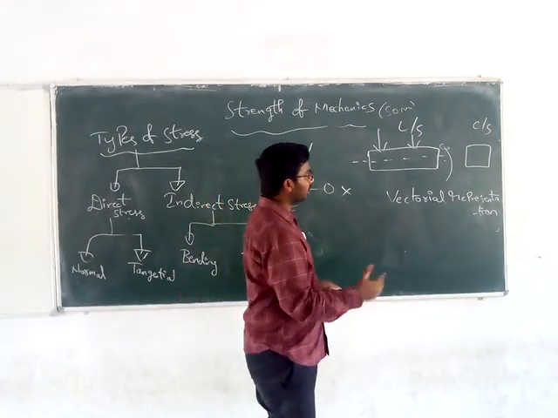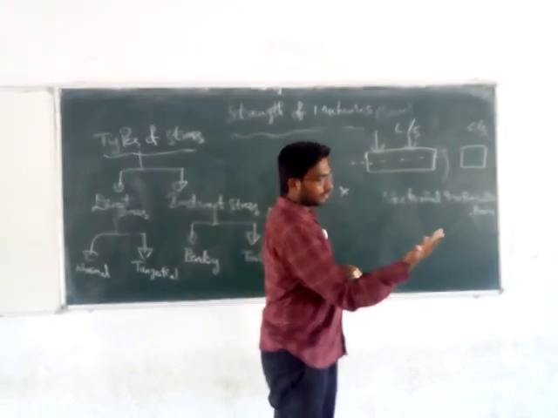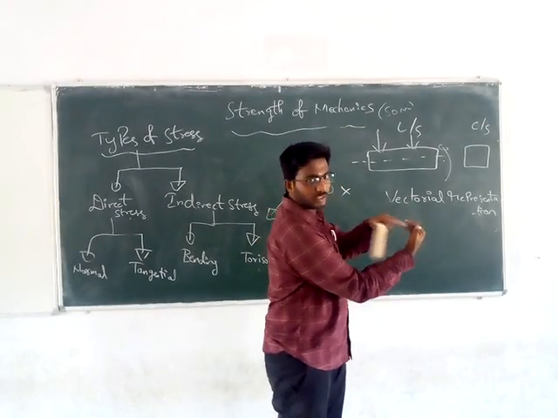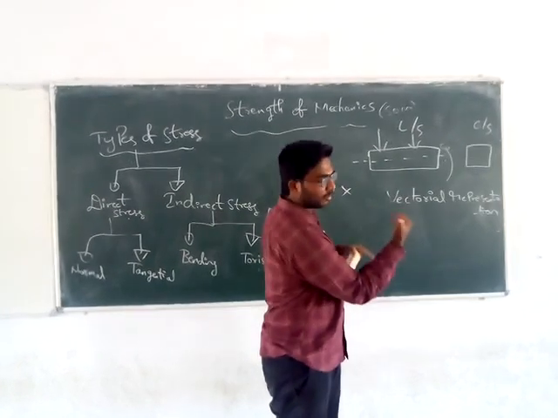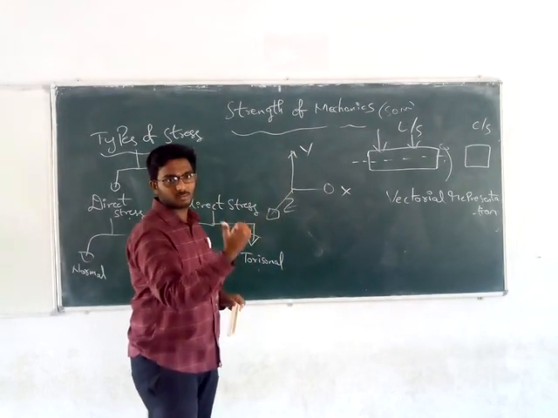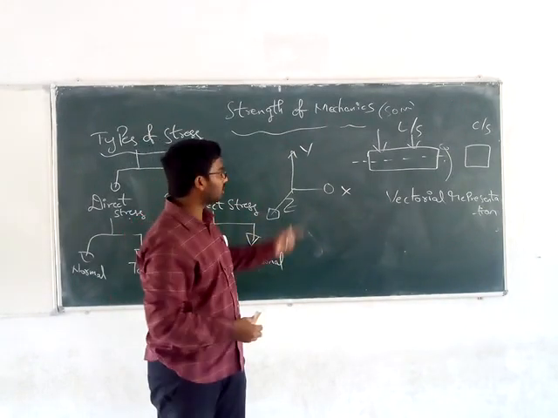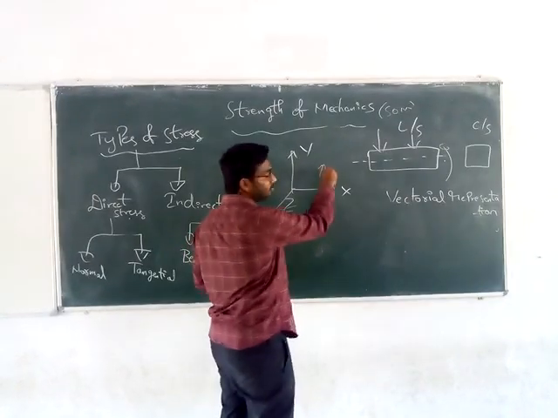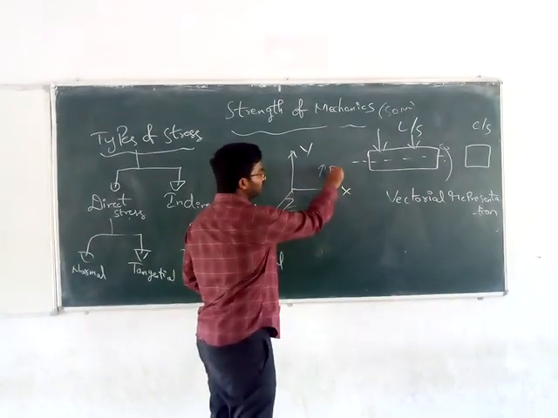Because of the bending moment, keep your hand like this, and the beam is like this. The beam is bending. This thumb represents the vectorial representation. That means this thumb is pointing at you. I told you the x-axis, y-axis, and z-axis are nothing but that vectorial representation. Force is nothing but a vector quantity. That means it has magnitude and direction.